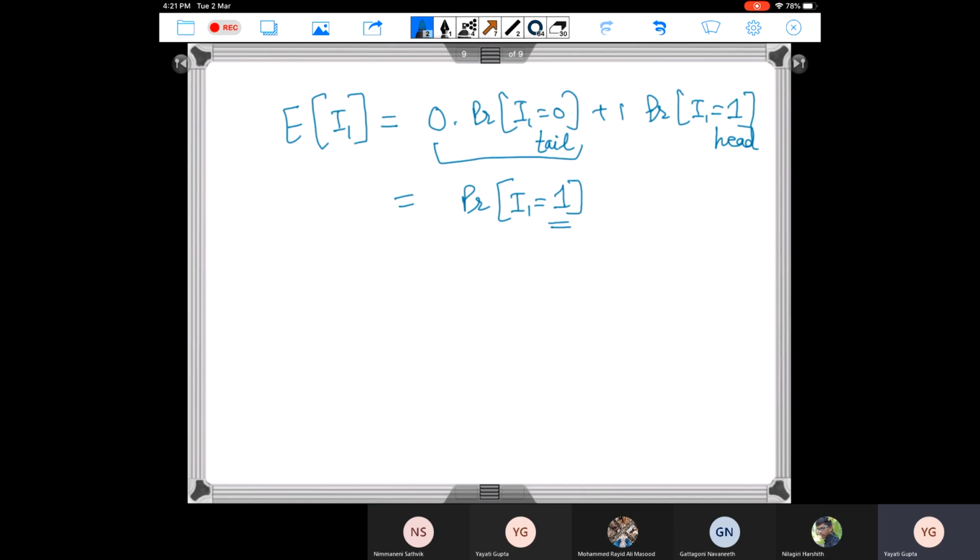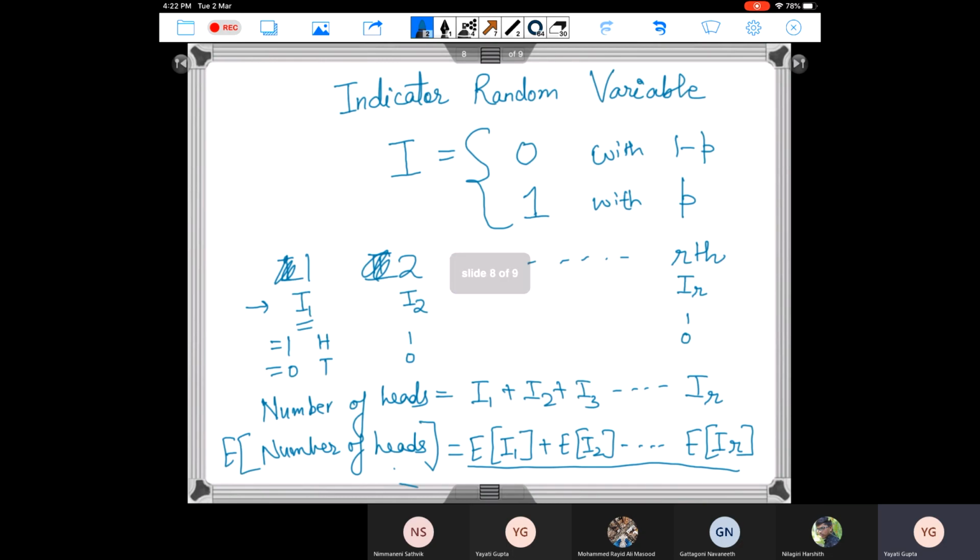It is 0.5 for a fair coin, and in general it is P. So the expected value of I1 is P. Similarly, the expected value of I2, same experiment, 0 times the probability that I2 is 0 plus 1 times the probability that I2 is 1, again turns out to be P, and this is P for all of them. Plugging this in, you get P plus P plus P, R times, which is P times R. If P is half, that is a fair coin, you end up getting R by 2.